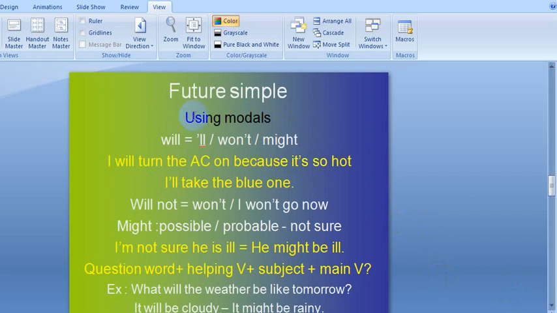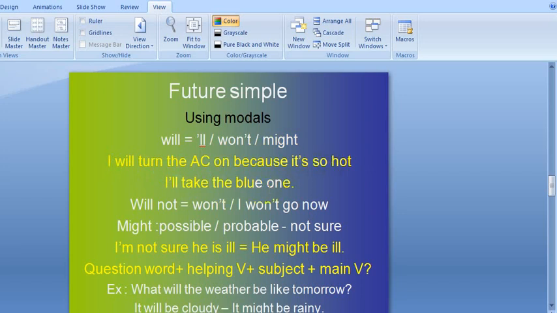Here I want to spotlight on will. This is the full form of will, W-I-L-L. When you want to shorten the word will, it's gonna be written like this: apostrophe double L. When it is negative, it's gonna be like this, W-O-N apostrophe T. I will turn the AC on because it's so hot.